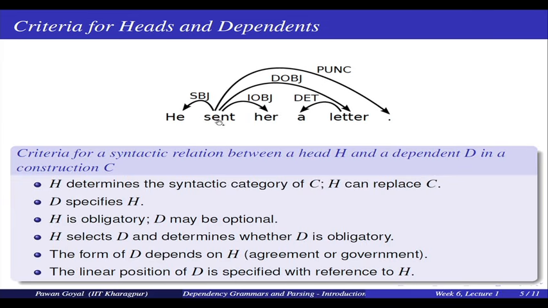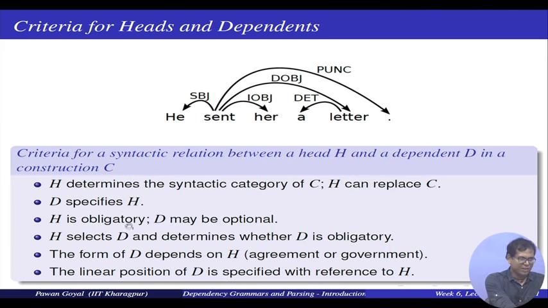Similarly here, sent is the head and letter is the modifier. If I simply say "he sent", it is not very specific. To whom did he send? There I have to specify the particular modifier: "he sent her". Similarly, what did he send? There I have to put the word letter. So, what you are seeing is that the dependent is further specifying my head. Now, the head is always obligatory. I need to put the head, like letter is necessary, but D I may put optionally in some cases. So, I may also say "he sent her letter". So the dependent may be optional in certain cases.